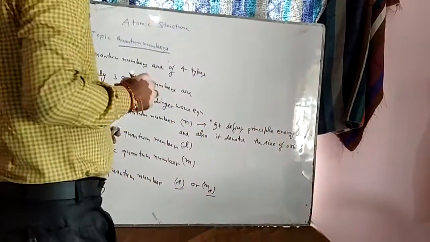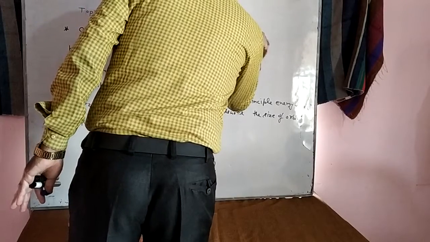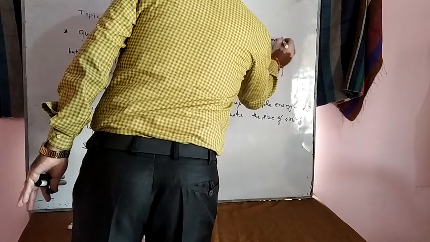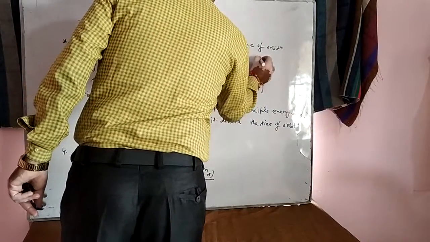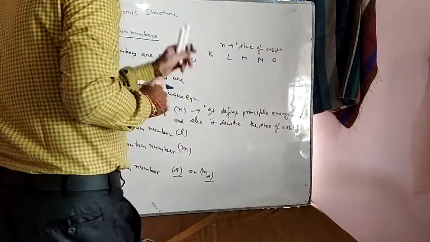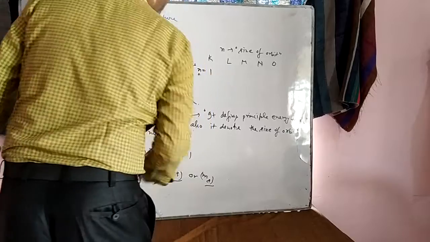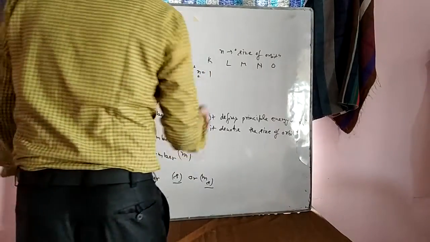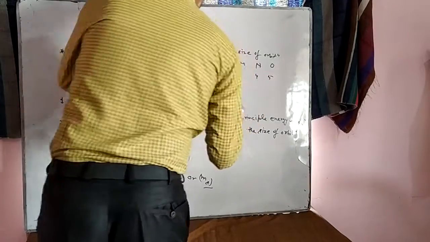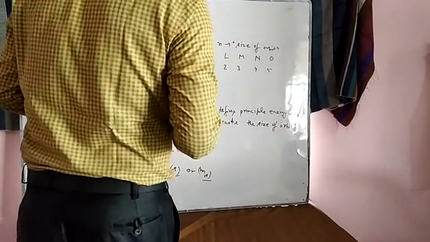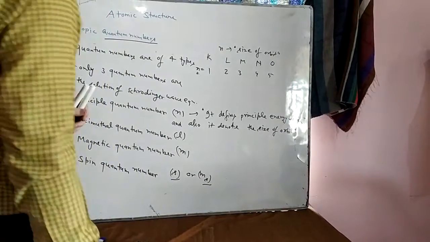As you have studied in the Bohr atomic model, the n actually denotes the size of the orbit. This is the main parameter. For example, we have K, L, M, N, O, which are the principal energy levels. For the K shell, the value of the principal quantum number is 1. For the L orbit, n is 2. For the M orbit, n is 3, then 4, 5. So this was the base to define the energy level of atoms or electrons.